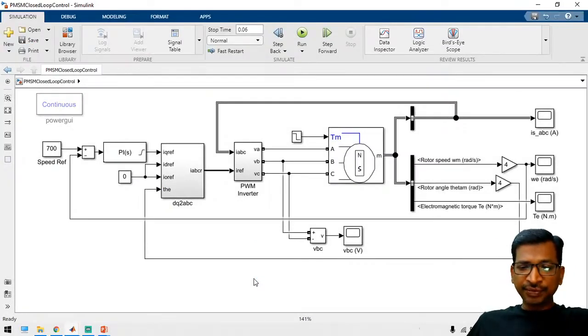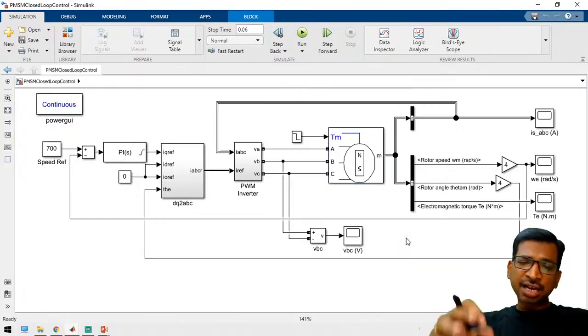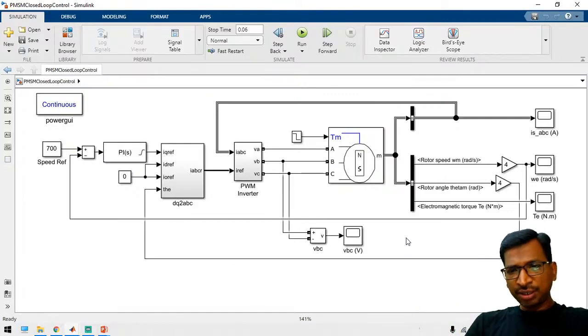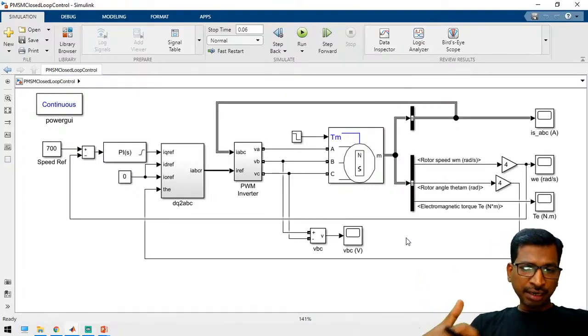So like that we can implement the closed loop mechanism for the PMSM motor control, and still this is very basic control. There are a few more controlling mechanisms also. I will try to include them in the next series. So this is already a scheduled session. Let us check one by one.